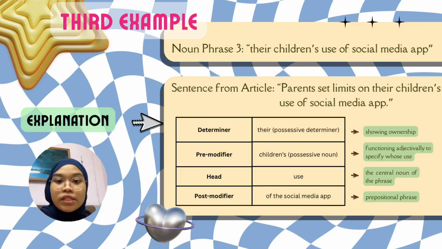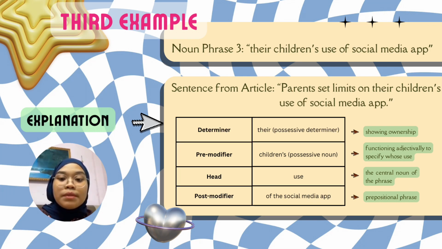The word of is the preposition that introduced this phrase. The is a determiner showing that we are referring to a specific app. Social media is a compound noun acting like an adjective to describe the type of app. And app is the object of the preposition of.